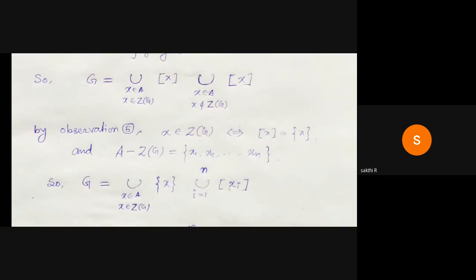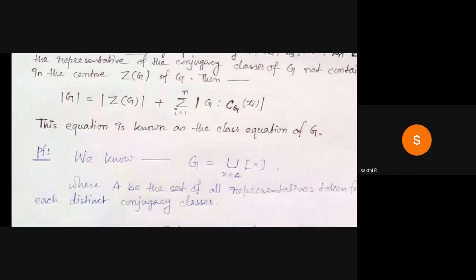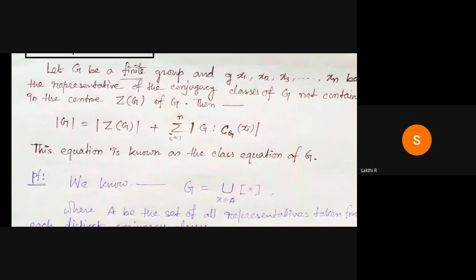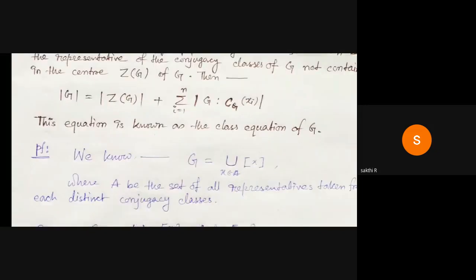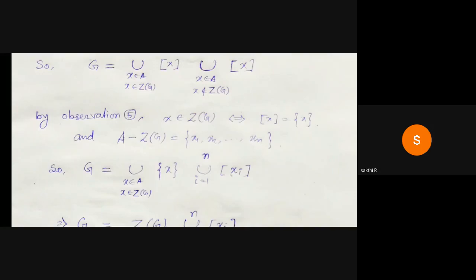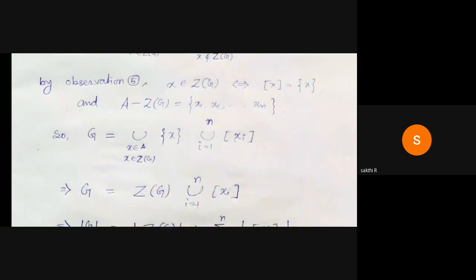So by the observation, x belongs to Z(G) if and only if the conjugacy class of x is a singleton. And the given condition says that x1, x2, x3, ..., xn are the representatives which do not belong to Z(G). So {x1, x2, ..., xn} is equal to the set A minus Z(G).